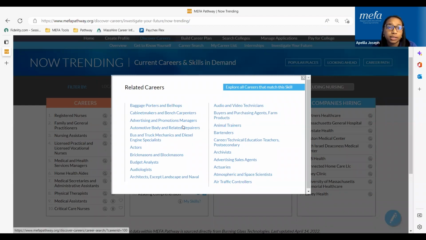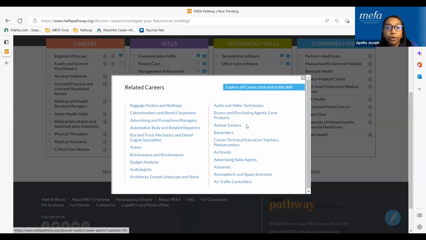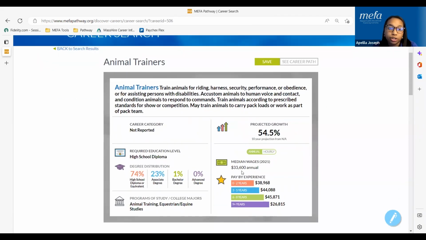Maybe students see the list of available careers and they're not very appealing to students. Maybe they're like, the top 10 careers sound great, but it's not really matching up with what I see for myself. Students are able to click on the suitcase icon and launch a list of careers related to any particular skill. So if they find a career that's of interest to them, maybe they want to be an animal trainer, they can click on that career and it will launch the career information card where they're able to read more about the career.